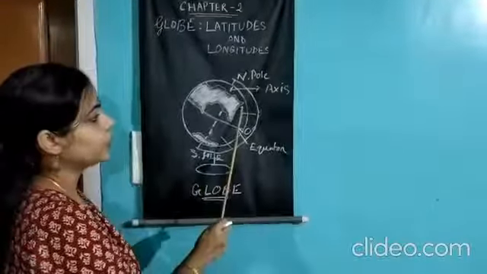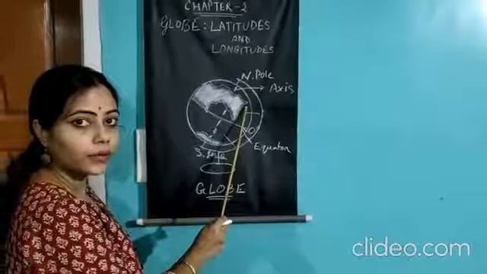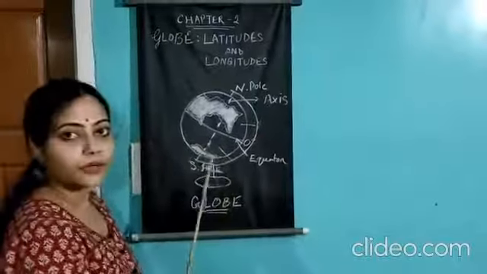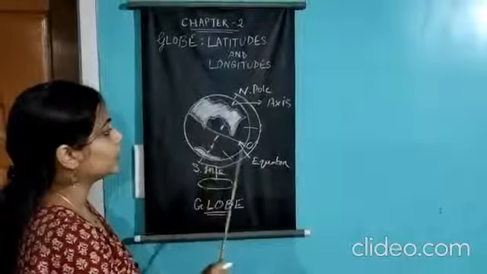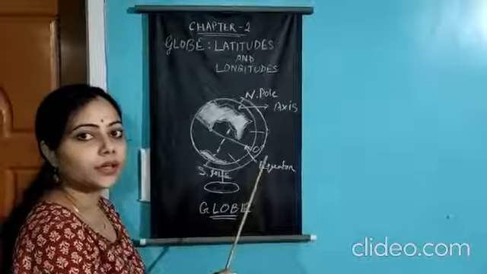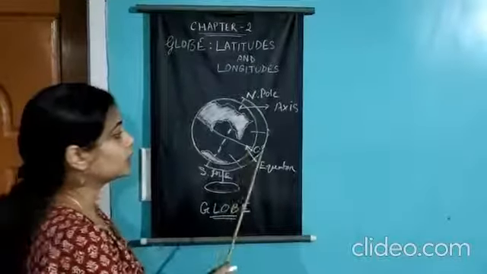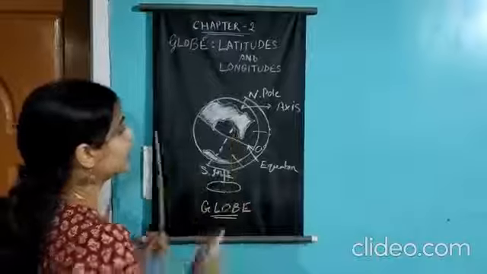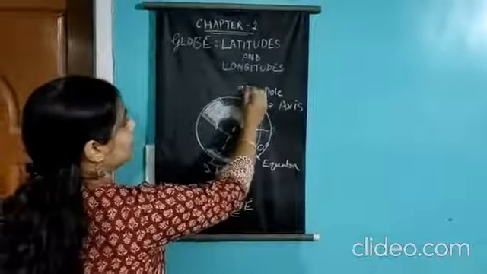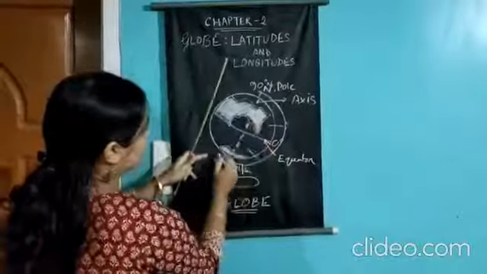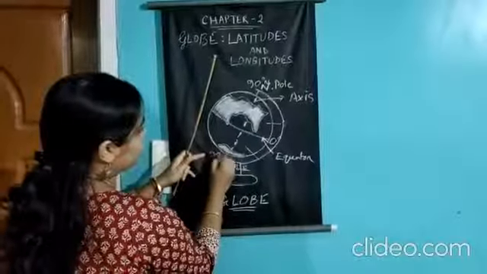The northern part is called the Northern Hemisphere, and the southern part is called the Southern Hemisphere. Clear? So always remember that the equator indicates 0 degree. The equator is always 0 degree, and the North Pole and the South Pole are 90 degree. It is 90 degree north, and 90 degree south.